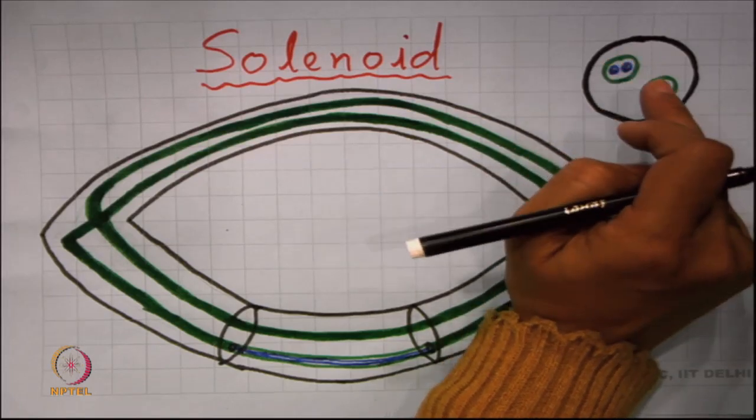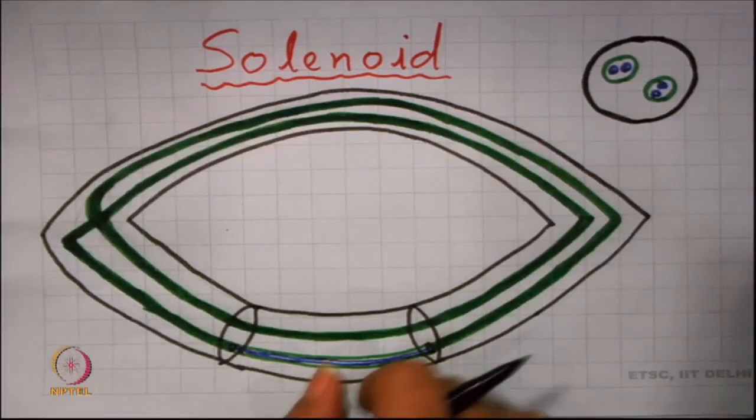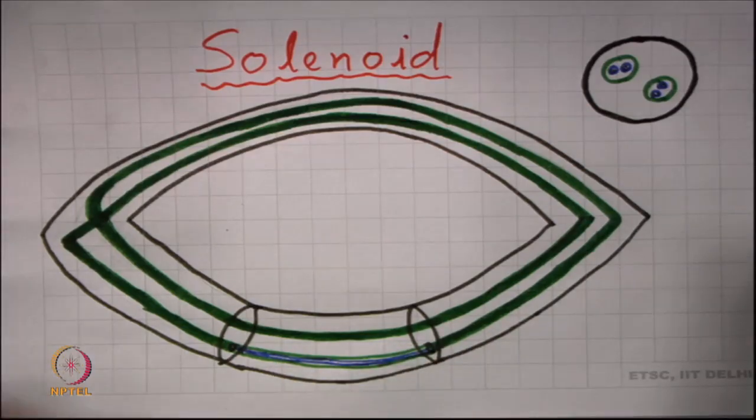So, this fibrous picture is basically what is called a solenoid, and that is one more example where you can see some kind of unpredictability.